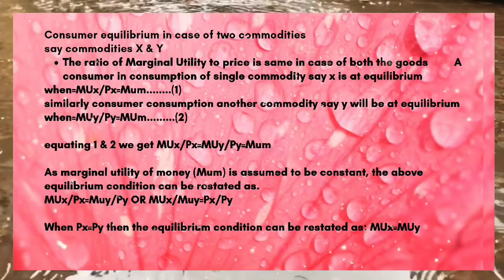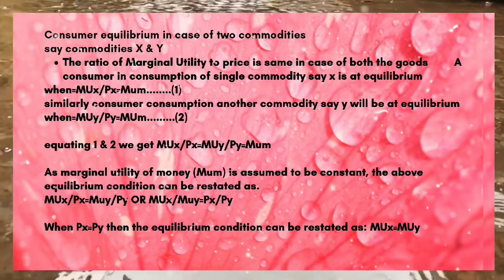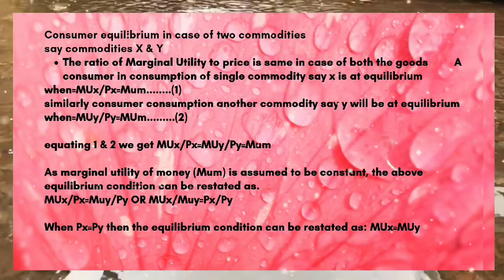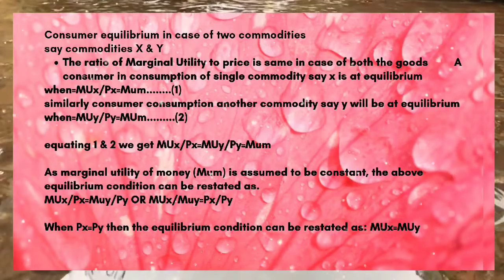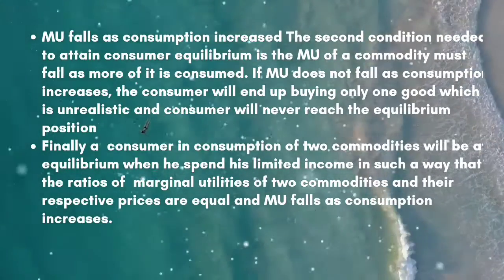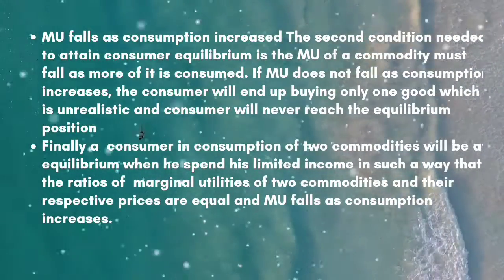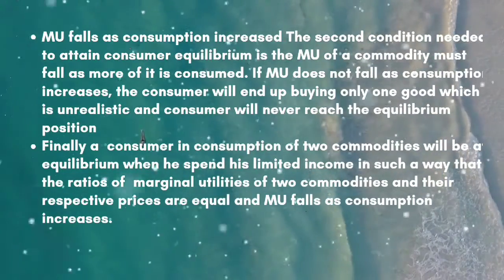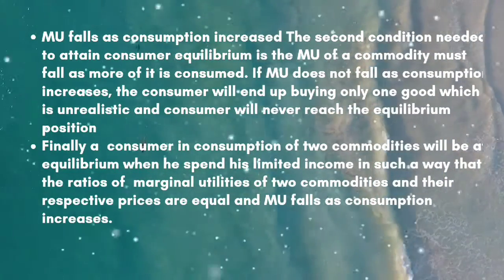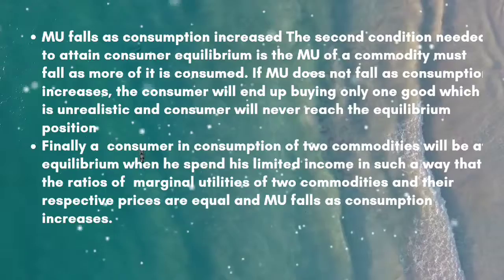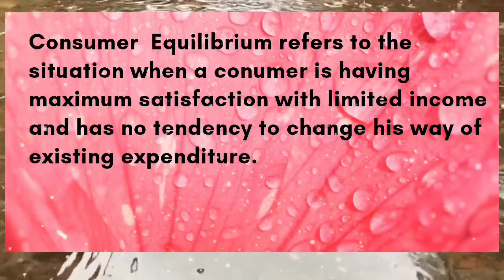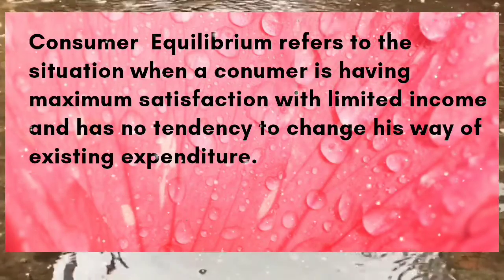Next, in case of Y, we again see MUY by PY, the marginal utility of product Y by the price of product Y, must be equal to MUM, the marginal utility of money. When we equate both equation 1 and 2, we see MUX by PX equals MUY by PY.